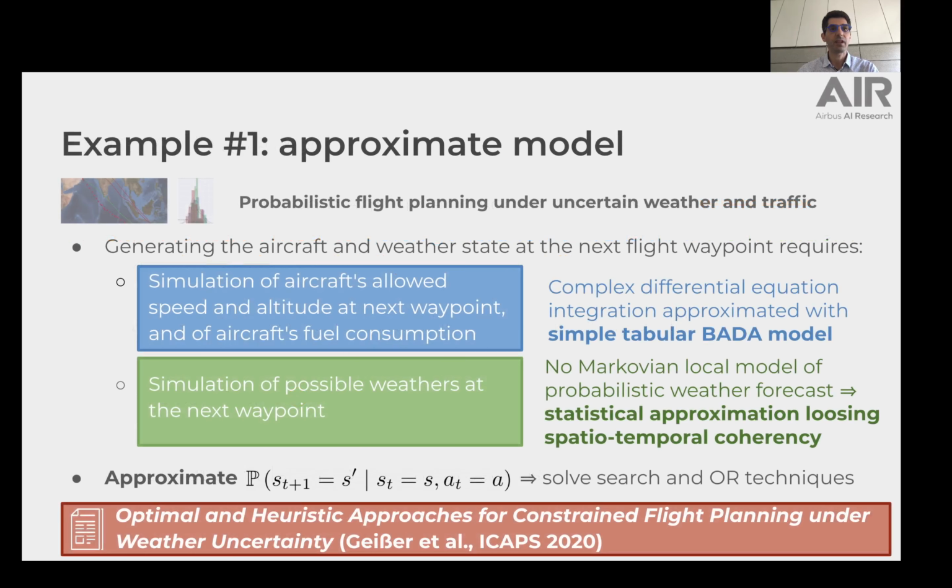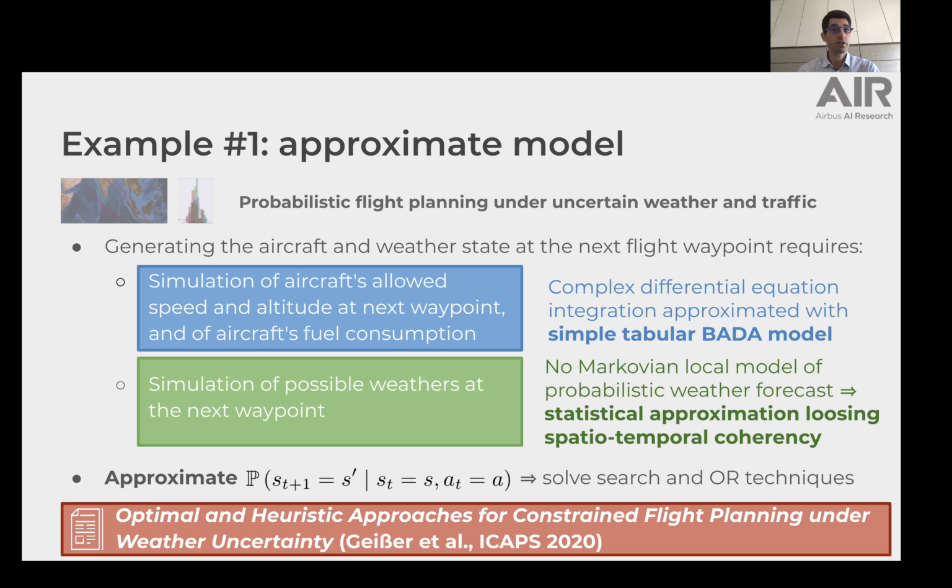In the probabilistic flight planning problem under uncertain weather and traffic, generating the aircraft and weather state at the next flight waypoint relies on two simulation blocks. First, we must simulate the aircraft allowed speed and altitude at the next waypoint, as well as its fuel consumption. This simulation integrates complex differential equations that can be approximated with a much simpler tabular Banach model.